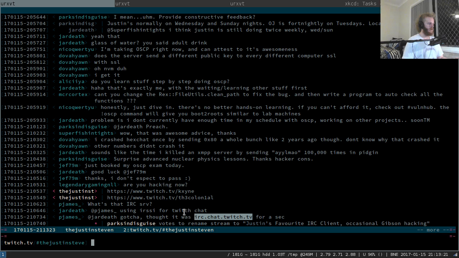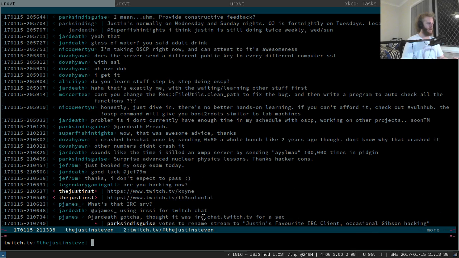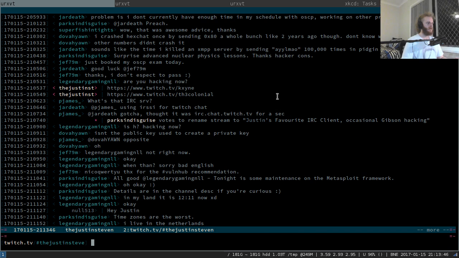irc.chat.twitch.tv, I think it is. What I'm doing here is actually the Twitch chat, except I was scrolled way up to the top, so you're probably seeing a whole bunch of questions that you couldn't see in your copy of the chat. I was just catching up, so I was scrolling up and down. I think that's what I connect to. It's the Twitch chat for this channel. Justin Simmons' favorite IRC client, occasional gig. Yep, we mostly spend the stream looking at IRC, and sometimes we actually break some stuff.